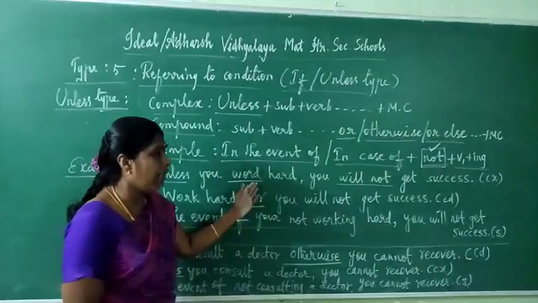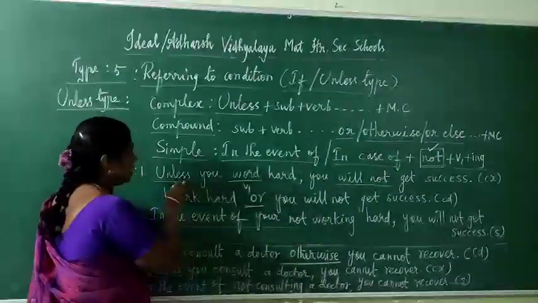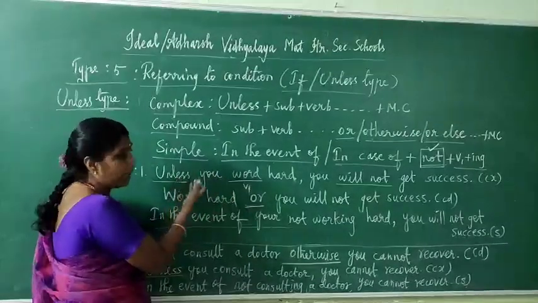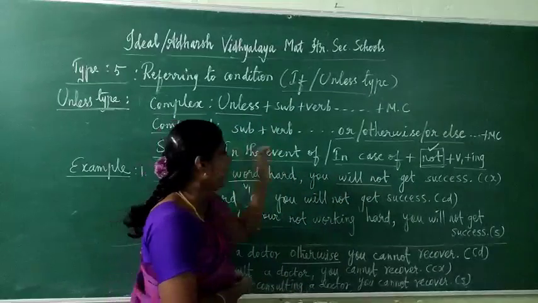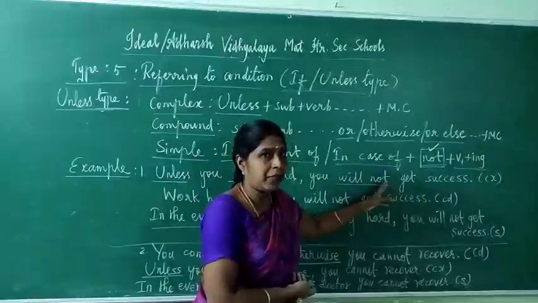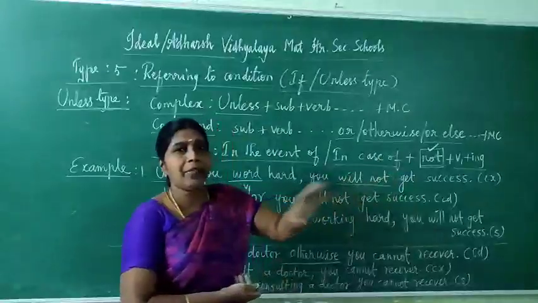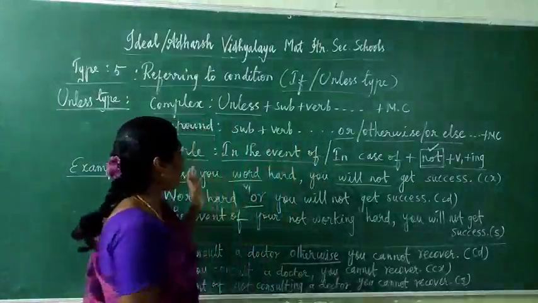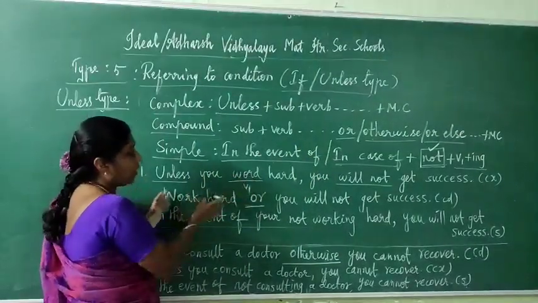See this example. Unless you work hard, you will not get success. That is complex because of the presence of this keyword unless. Here unless you work hard is negative, so in the main clause we have to write a negative word: you will not get success. While writing in compound, begin with work hard.